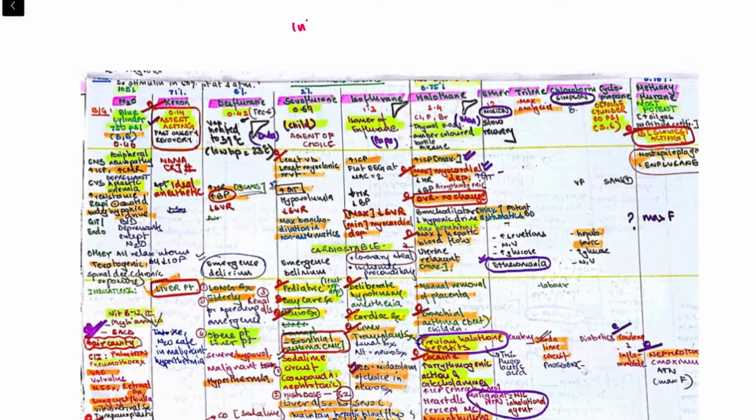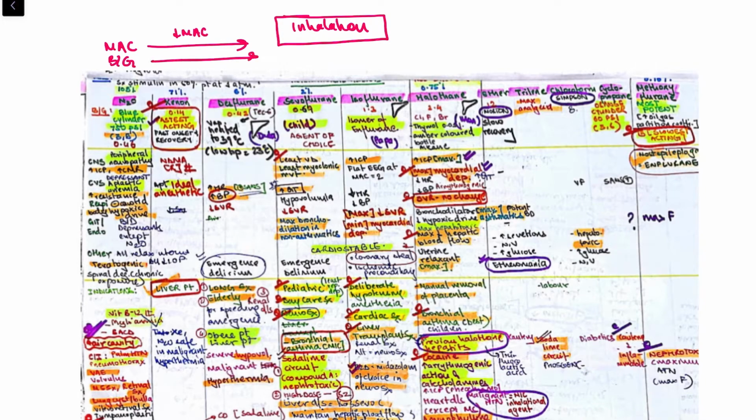The next topic that we'll be doing is inhalational anesthetics, right? What you need to know is that they are arranged in the order of decreasing MAC and increasing blood gas coefficient. Okay.